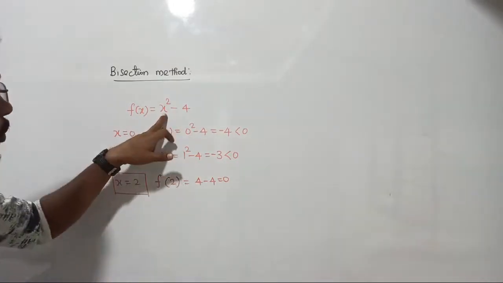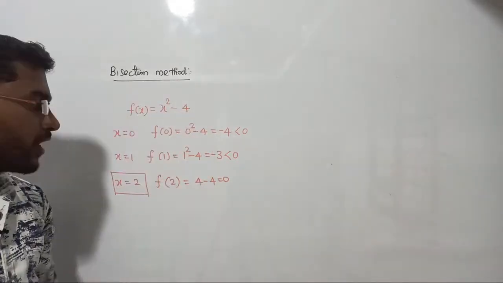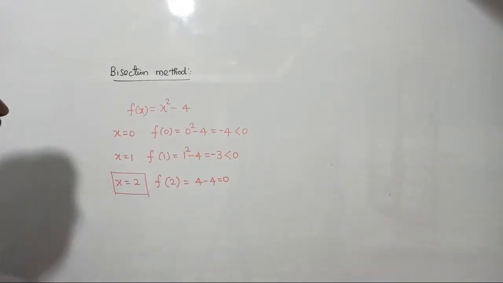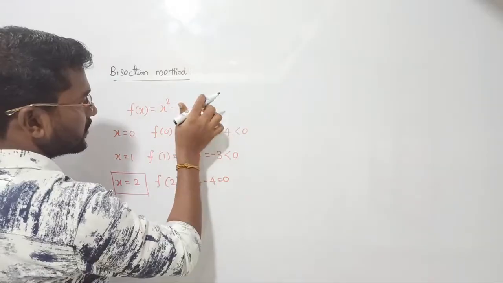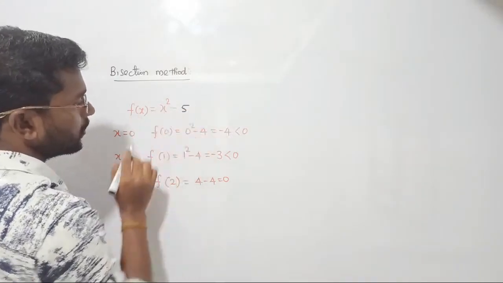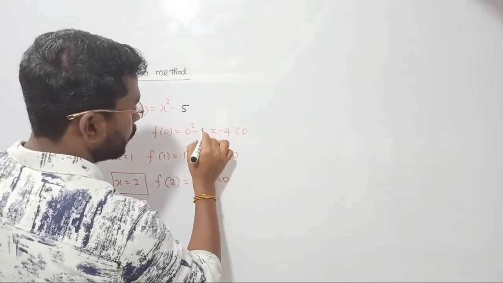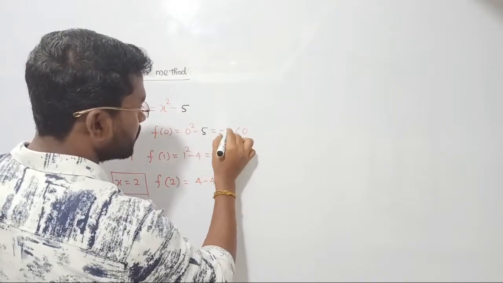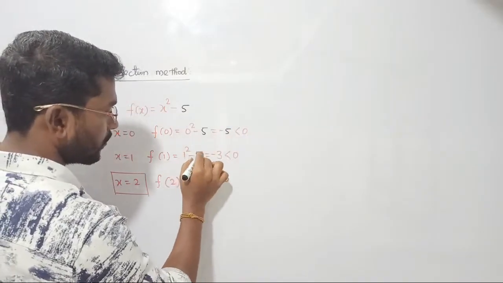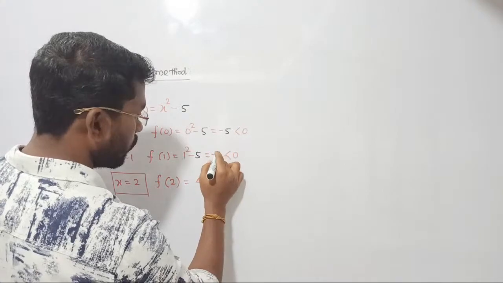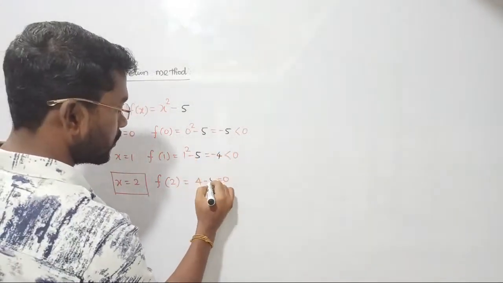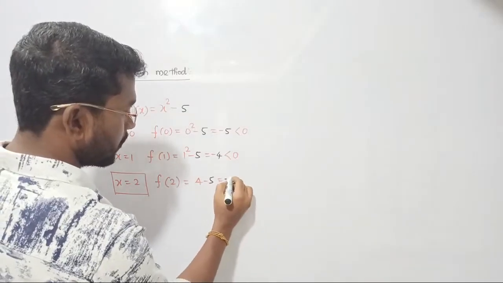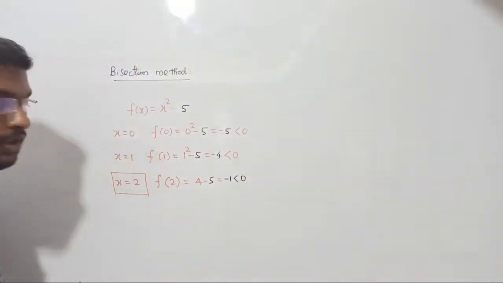Because if you put x equal to 2, this function is going to be 0, right? Exactly, that is true. Let me do one thing, for your better understanding, let me raise this value. Can we change it to 5? It might be good for us because I took a very easy route. Now if you substitute 2, it will become what? 4 minus 5, it becomes minus 1, less than 0 only, right?